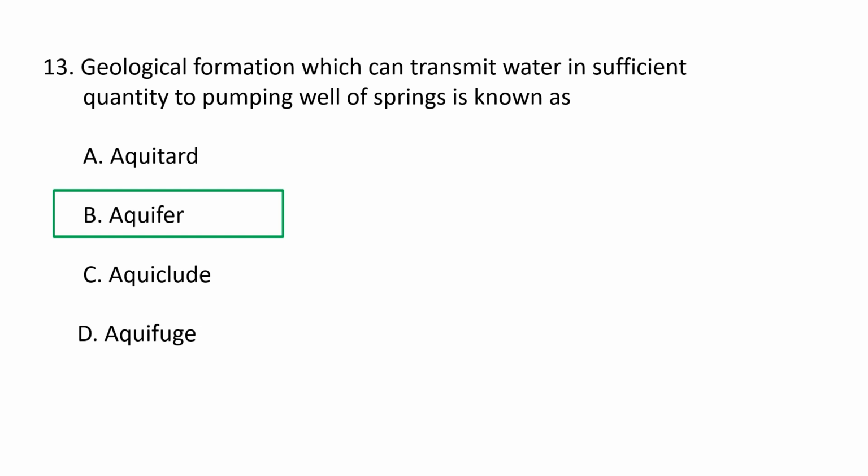This is the basic definition of an aquifer. An aquifer is a body of porous rock or sediment saturated with groundwater. Groundwater enters an aquifer as precipitation seeps through the soil. It can move through the aquifer and resurface through springs and wells. So B is the correct option.